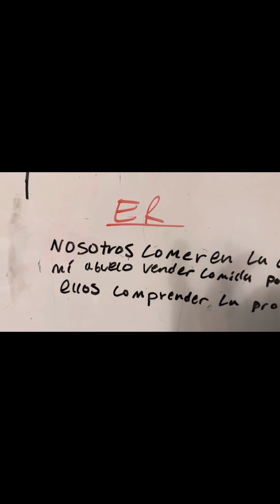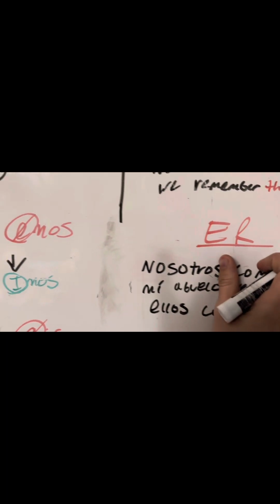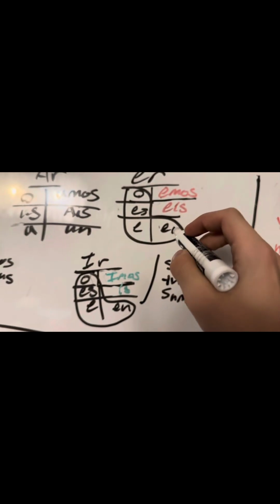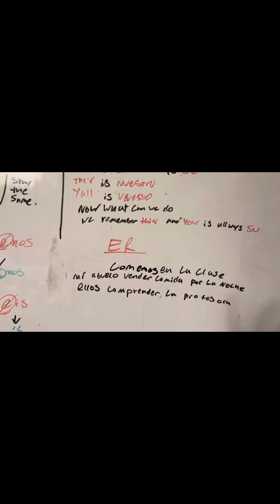I like to roll my R's, you know what I mean? So we can remove nosotros. Come over here, remember, nosotros for ER verbs is emos. So, comemos. Comemos en la clase. So that means yes, we eat in the class.